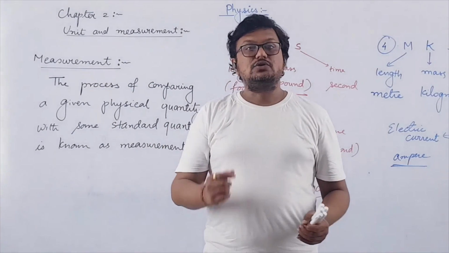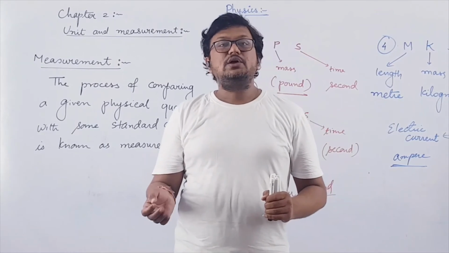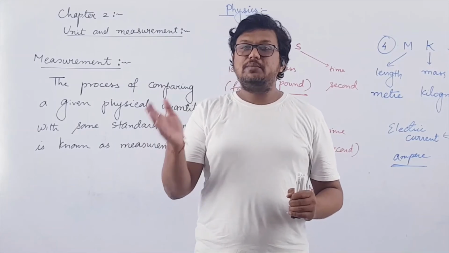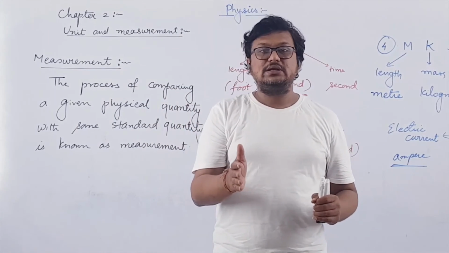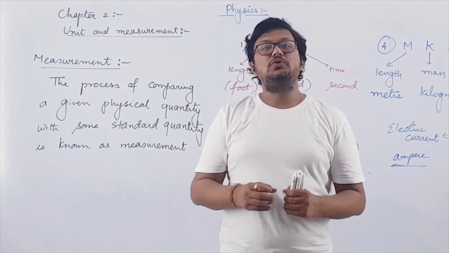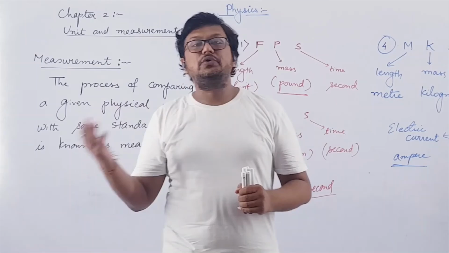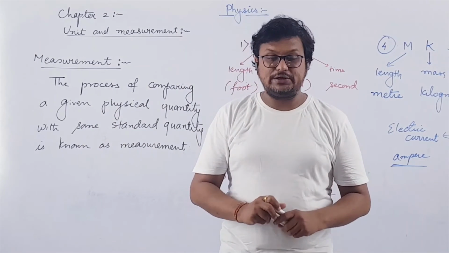So the aim was to develop a unit system with a minimum number of physical quantities, and from those quantities and units we should be able to measure and give units to the rest of the physical quantities.